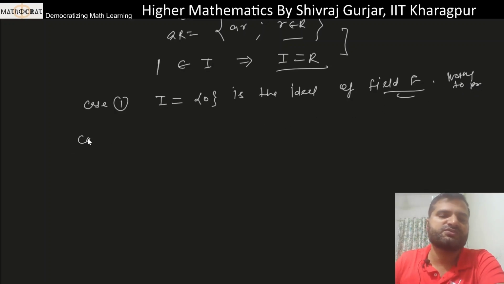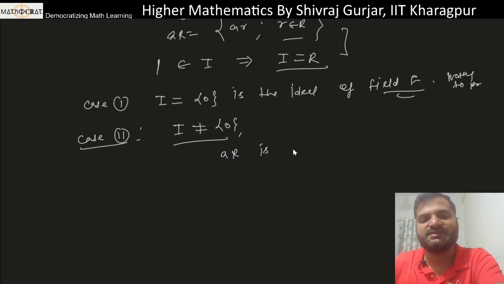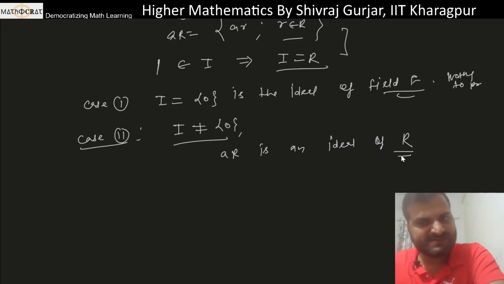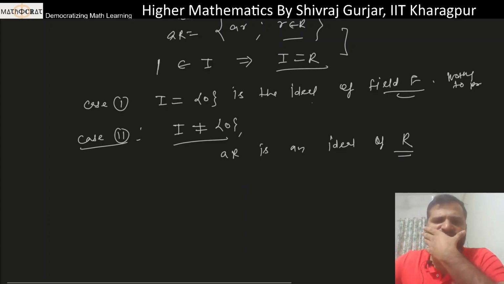ये हो गया केस 2. केस 2 क्या करेंगे कि मान लो I is not 0. ठीक है? I is not 0 means if we take AR is an ideal of R. ठीक है? AR is an ideal of R.